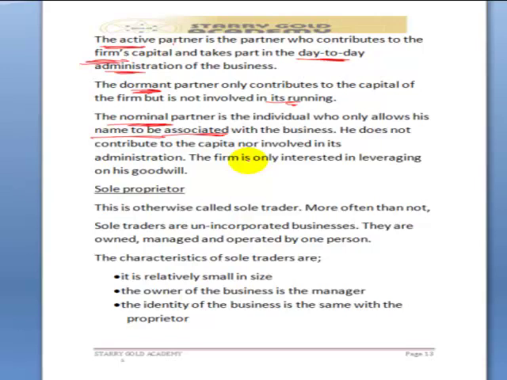Now let's go to the third type of business enterprise. That is the sole proprietor. Sole proprietor. Okay? This is otherwise called sole trader. More often than not, sole traders are unincorporated businesses. The key words here are more often than not. That means that in some instances they could be incorporated with the CAC. They are owned, managed, and operated by one person. An example of sole traders